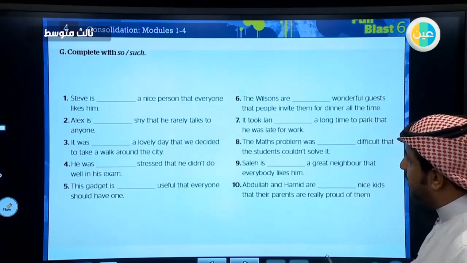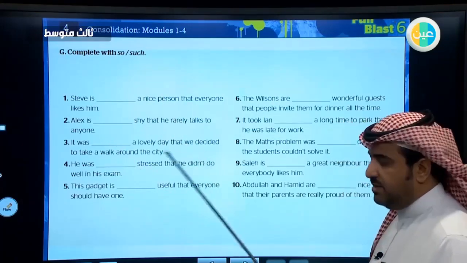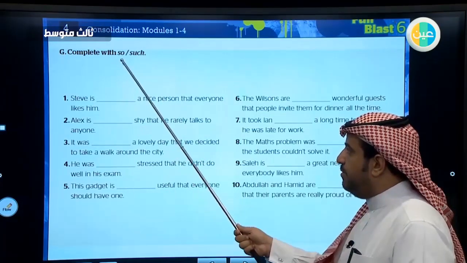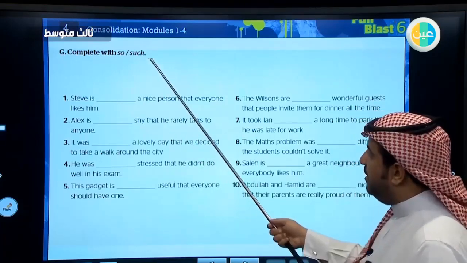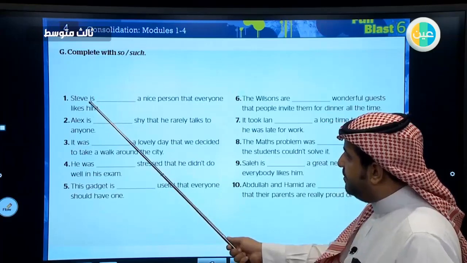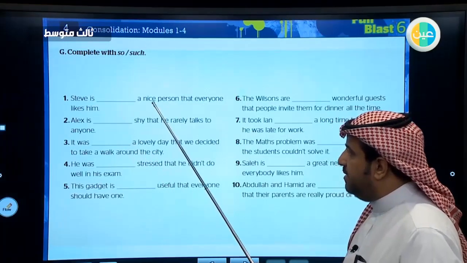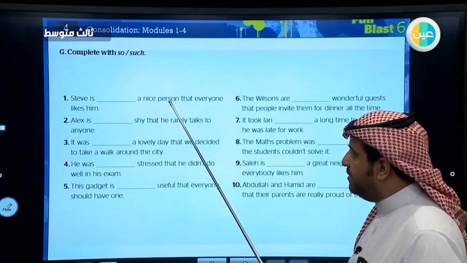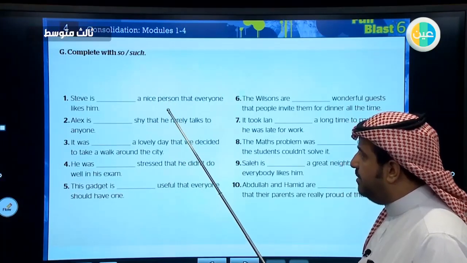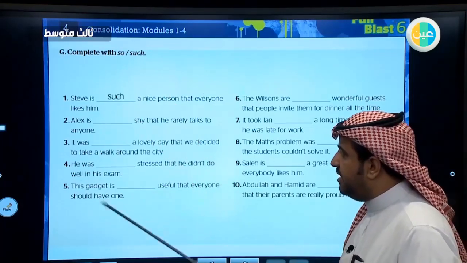Okay. Complete with so or such. You remember this lesson? We use so when we have an adjective, and we use such when we have an adjective and a noun. Look at the first one. Steve is a nice person that everyone likes him. Nice person, adjective and a noun. So here we are going to use such a nice person.